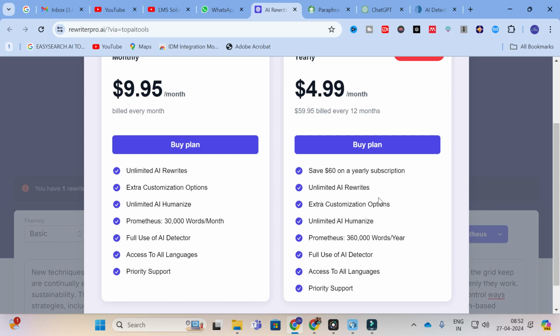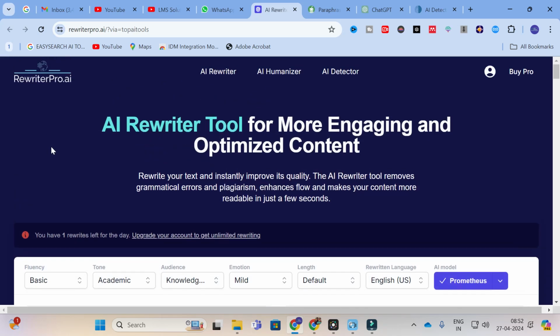So like that, you can make use of this option whenever you are struggling to convert AI generated content into humanized content. You can make use of this option in Rewriter Pro to convert your AI generated content into humanized content. I hope this video will be very helpful for you. This is the important option added in Rewriter Pro.